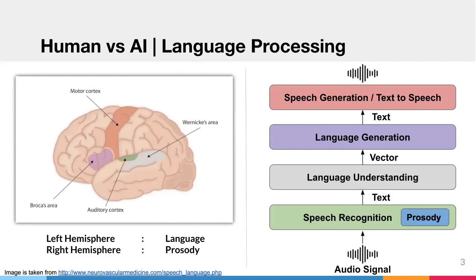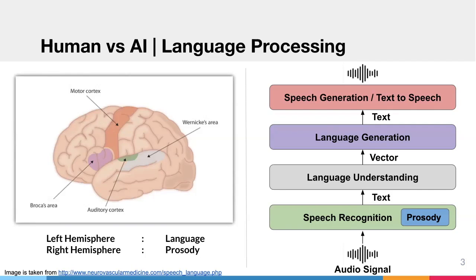Let's see the language processing module of an AI brain. On the left figure, we can see in the left hemisphere of the human brain there are Wernicke's area and Broca's area, which correspond to language understanding and language generation. And on the right hemisphere, in the area corresponding to Wernicke's and Broca's areas, we actually have prosody understanding and prosody generation. And how does this language processing module in AI look like?